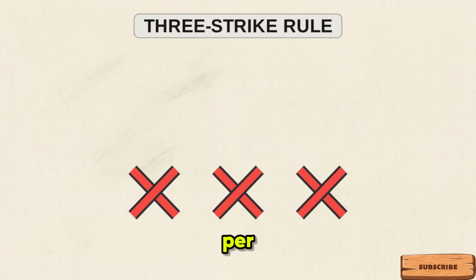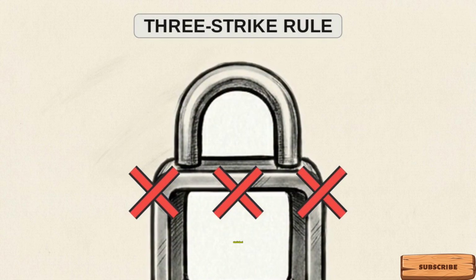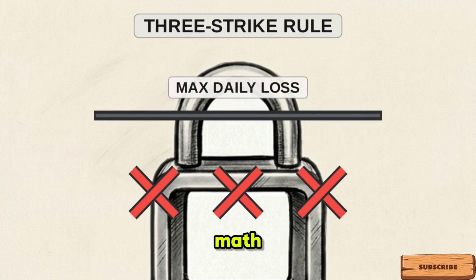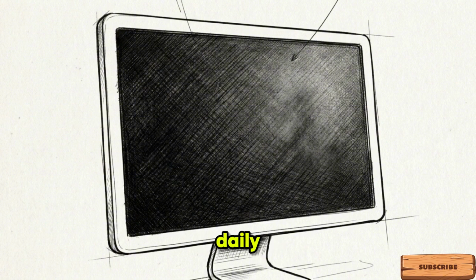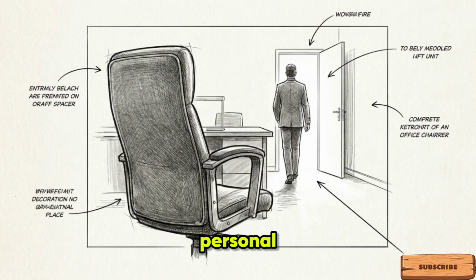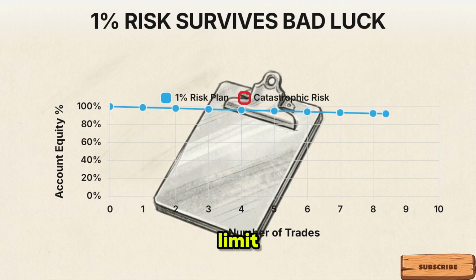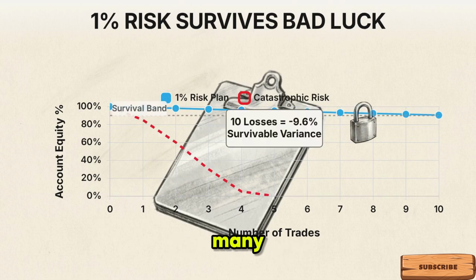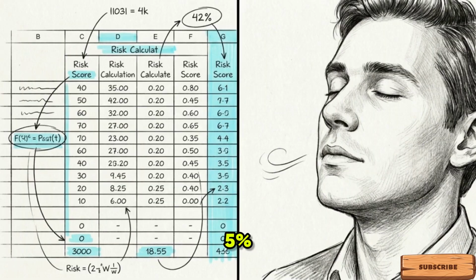Establishing this rigid per-trade math ensures that a normal streak of bad luck remains a mere statistical variance rather than a catastrophic failure. Pure math is only half the equation. Your daily limit also has to account for your specific trading strategy and your personal emotional triggers. Step 4 ensures your total calculated limit stays within a highly conservative percentage of your total capital. Many prop firms set this at 4 to 5%. Setting a personal limit at 3% provides a buffer to protect your account.